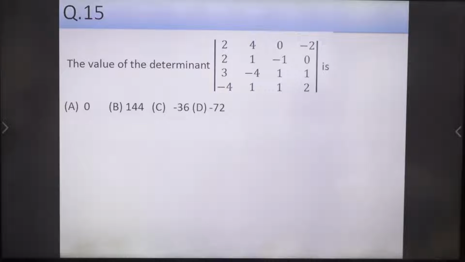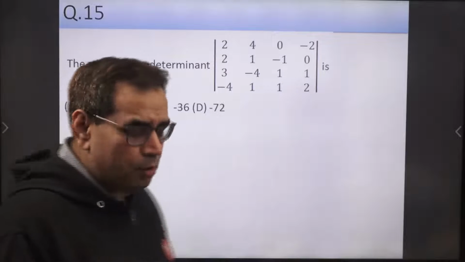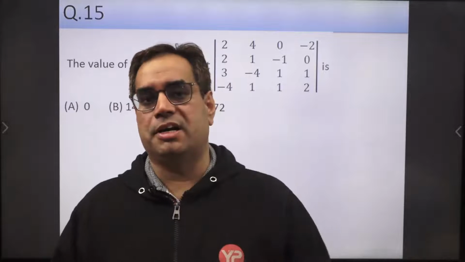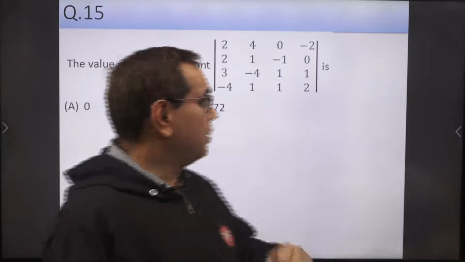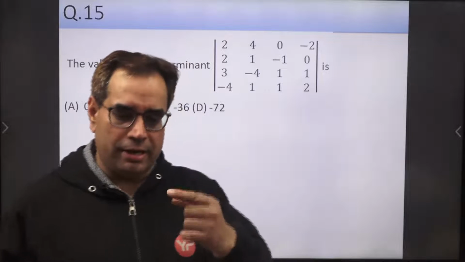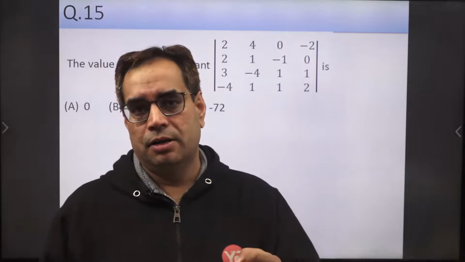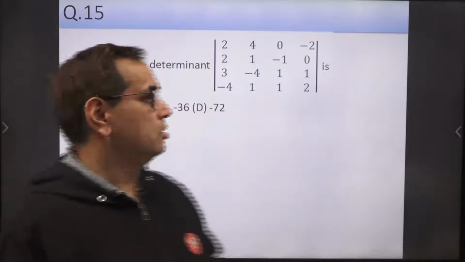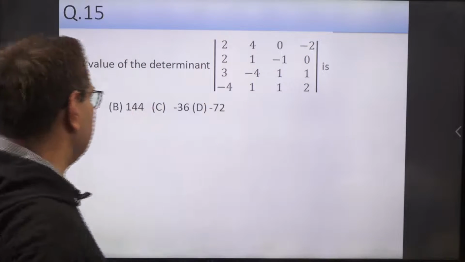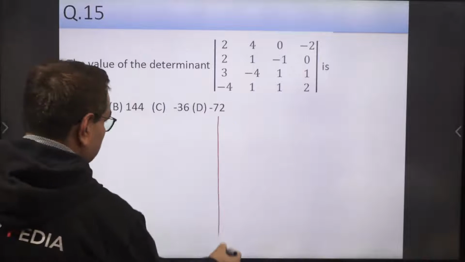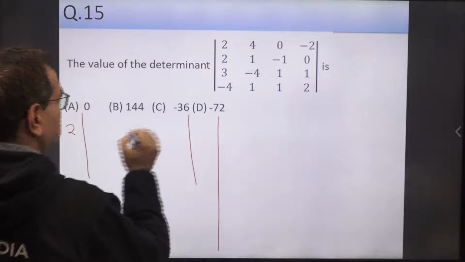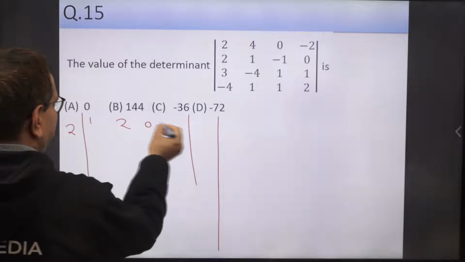What you can do here, use the properties of determinant. In case of 4x4, you should try to use the properties of determinant. Okay, so what is the property? You know, we can take a common from a single row or single column of a determinant. So here we can take 2 as a common from the first row. So it is now 1, 2, 0, minus 1.